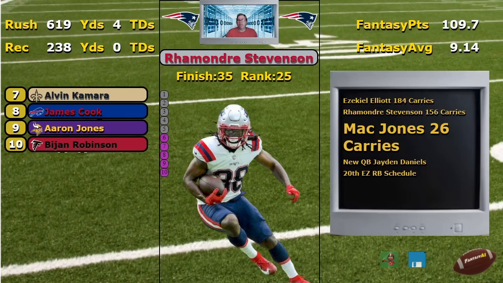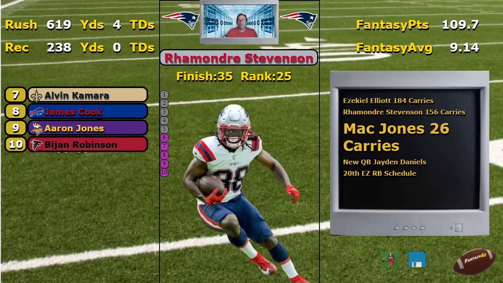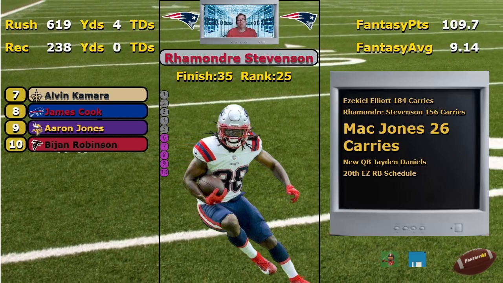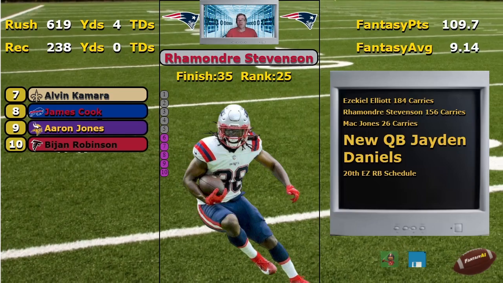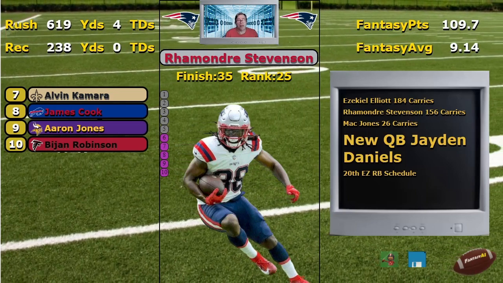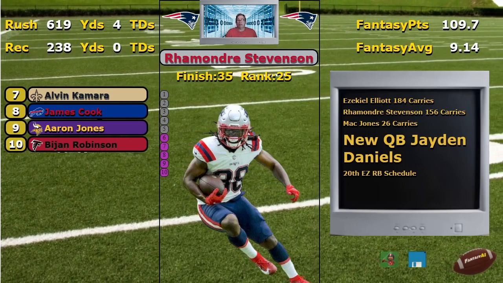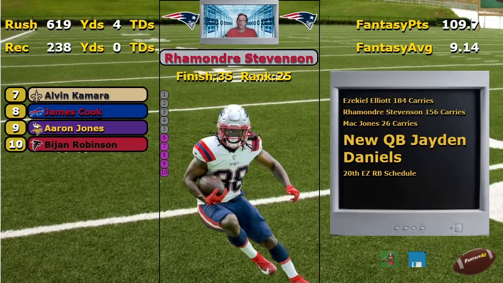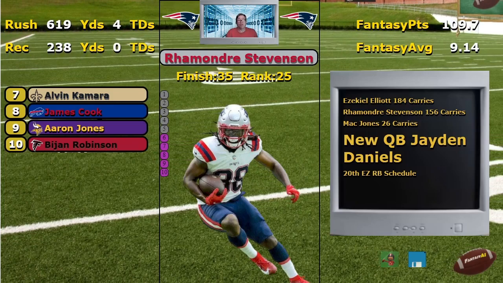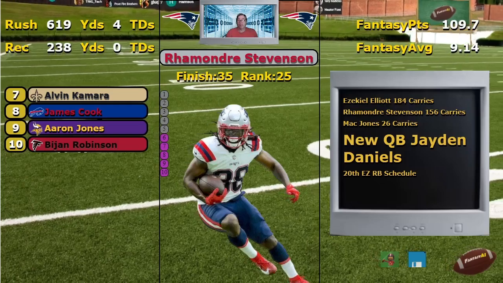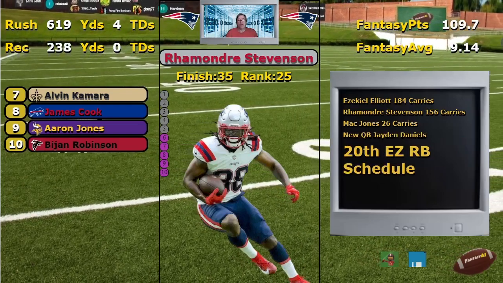And wait a minute. They have Mac Jones here. Got 26 carries. Well, that isn't too many for a quarterback. Rest assured, this Jayden Daniels is going to have a few more than that. It's a new quarterback coming in. Mac Jones didn't run it as much. This guy's a rookie. A lot of times you just don't see what's going on and can't read the coverage. Oh, run it. You're going to run it a little bit. But anyway, they have the 20th easiest schedule this year.